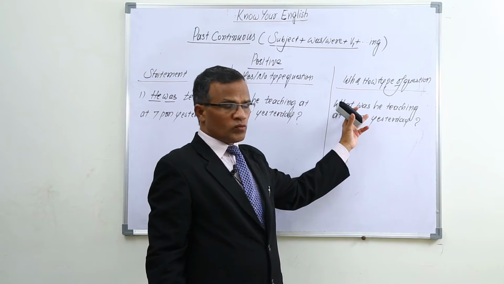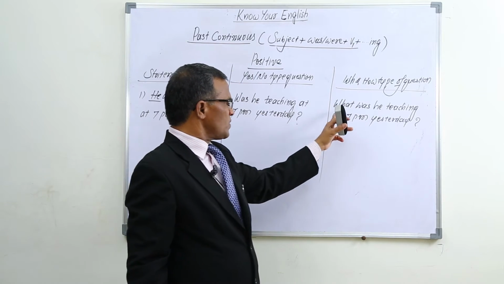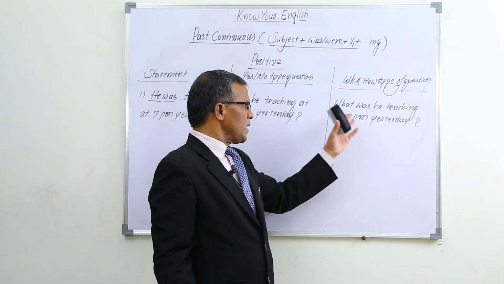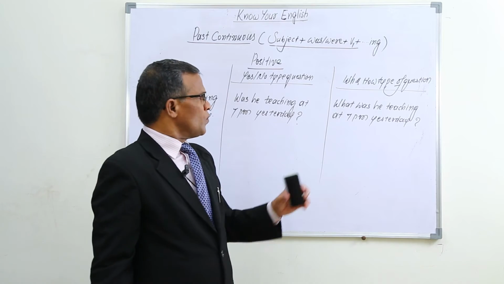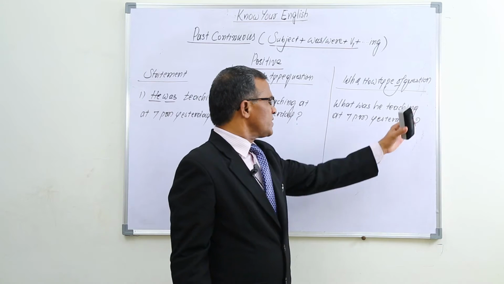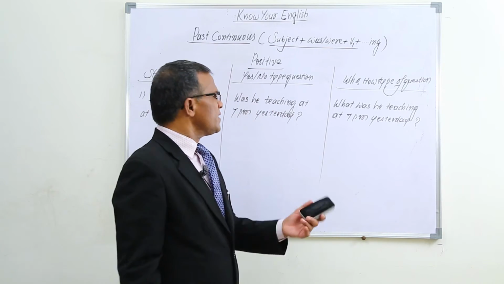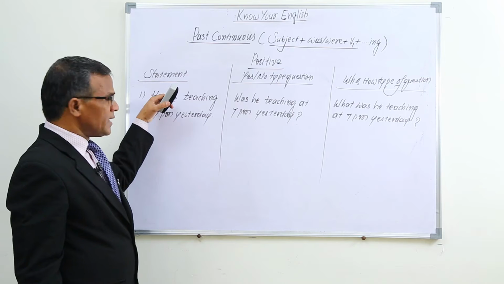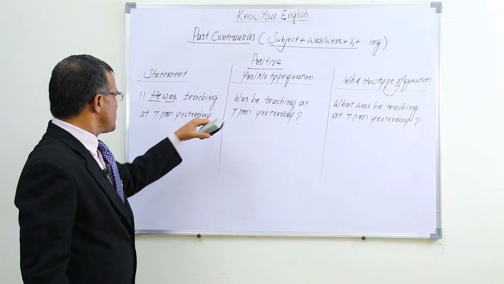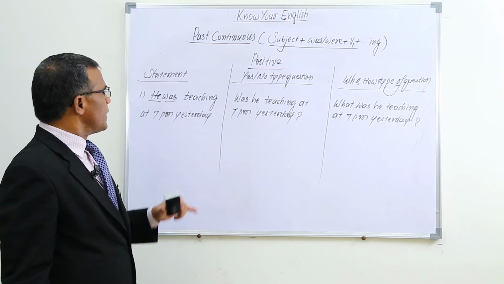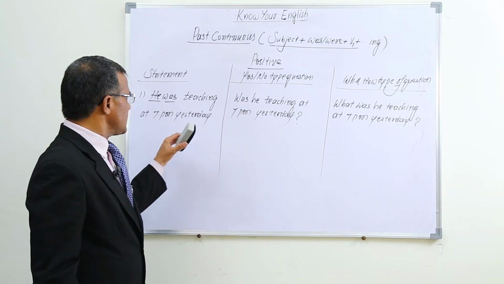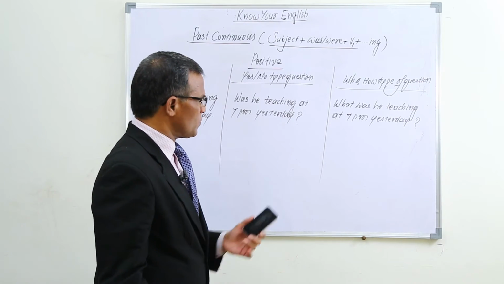Then by using what, just before this yes or no type question, what was he teaching at 7 p.m. yesterday? And if you want one more question like why was he teaching at 7 p.m. yesterday? When was he teaching yesterday? Otherwise, at what time was he teaching yesterday? And in the same way, if you remove this he, if you use who, it becomes a question. Who was teaching at 7 p.m. yesterday? And who were teaching at 7 p.m. yesterday? How many of them were teaching at 7 p.m. yesterday? Like that we can frame questions.